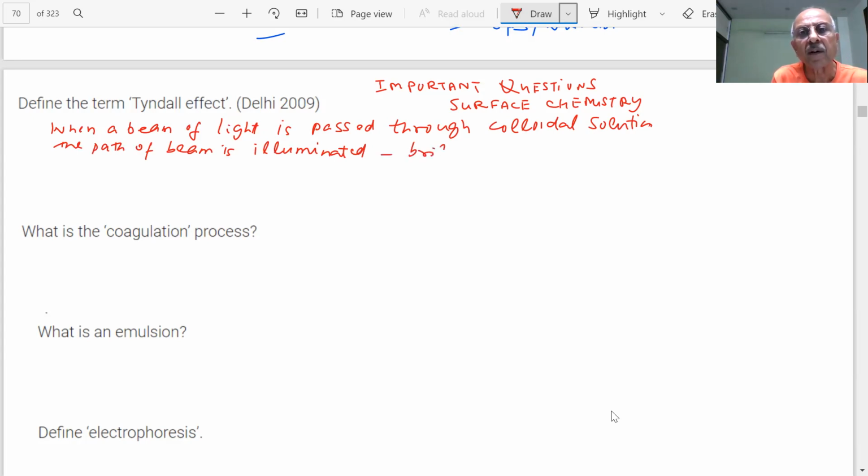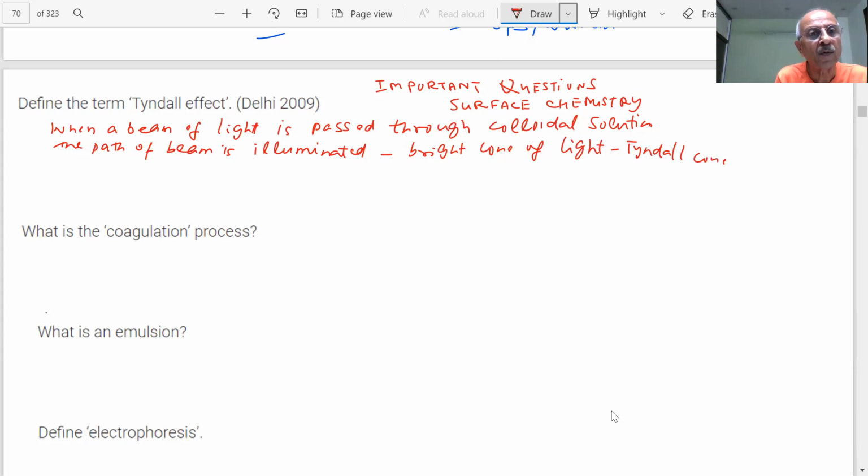So the bright cone of light is called the Tyndall cone. Students, what is it called? The Tyndall cone is observed. What is the reason for this? Why do we observe this, students?